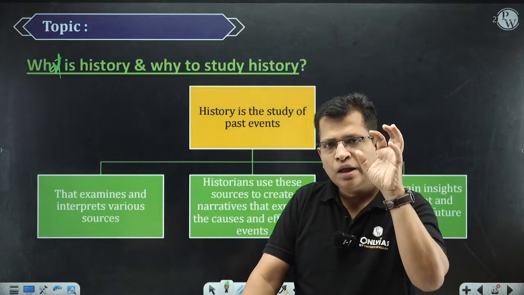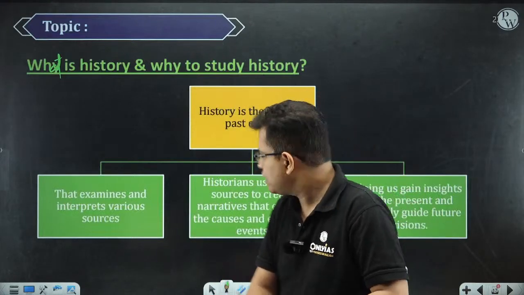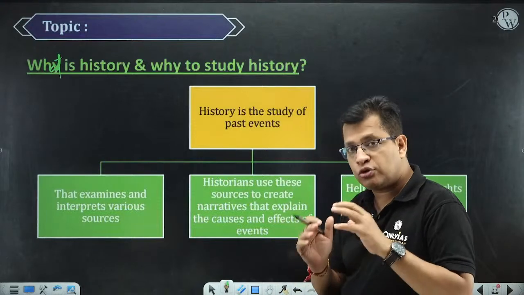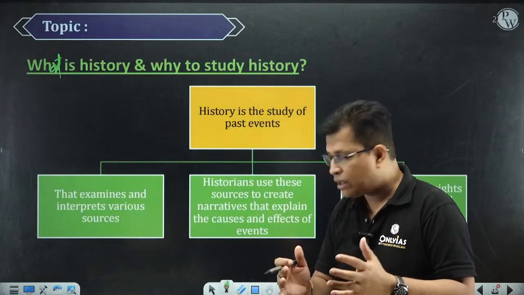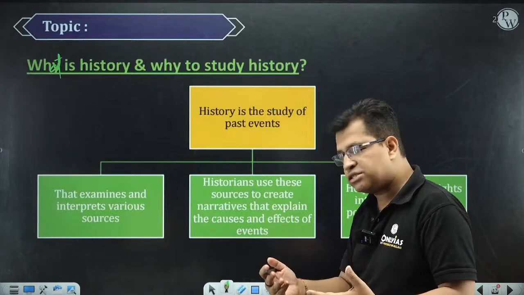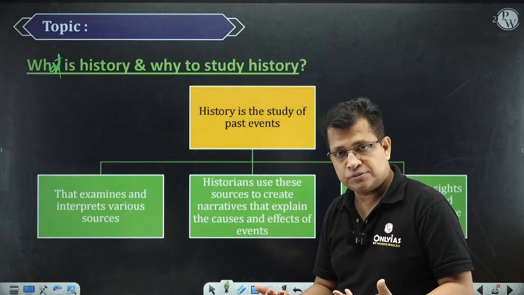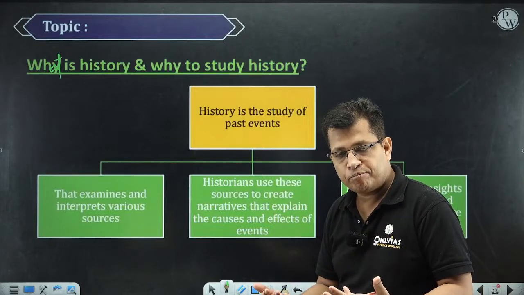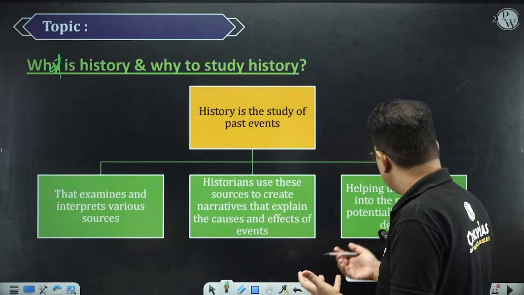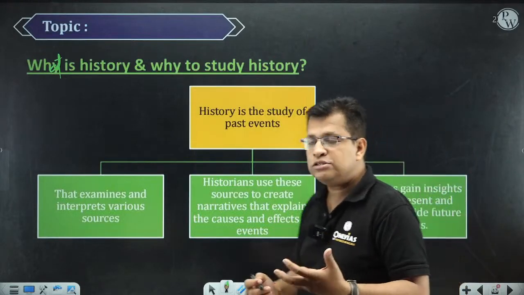And then historians use these sources to create narratives, to explain the causes and effects of the events. And why is it important?